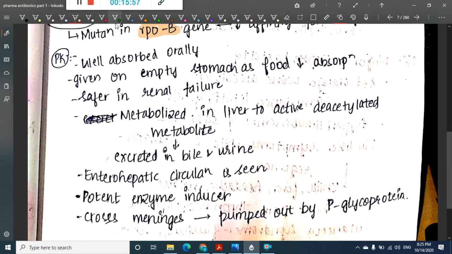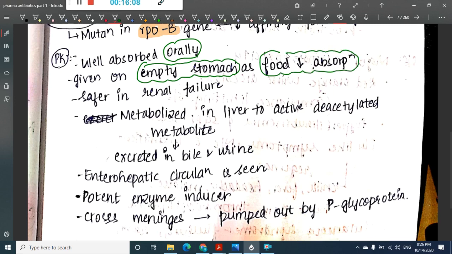If you see pharmacokinetics, it is well absorbed orally, but it should be given on an empty stomach, as food decreases the absorption. This rifampicin is actually safer in renal failure. This is a very important thing. It is metabolized in the liver to an active deacetylated metabolite and excreted in bile and urine.